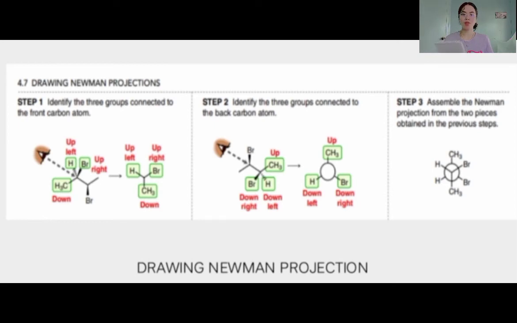Here is a quick example for drawing a Newman projection. The first step is to identify the three groups connected to the front carbon atom. Second step, you need to identify the three groups connected to the back carbon atom. And lastly, assemble the Newman projection from the two pieces obtained in the previous steps.